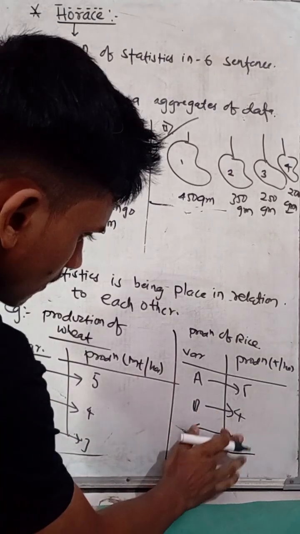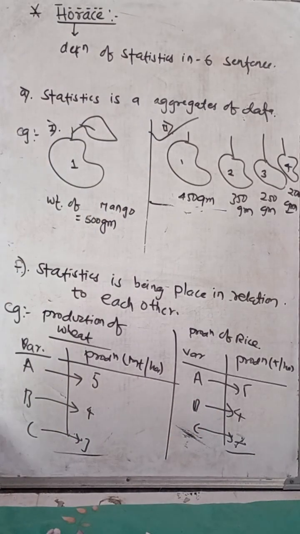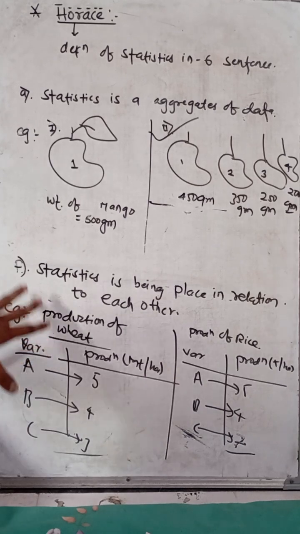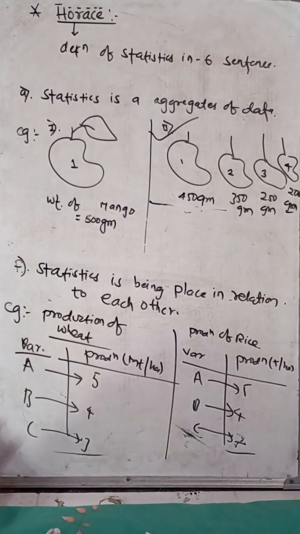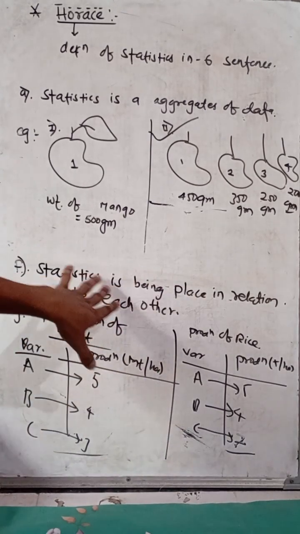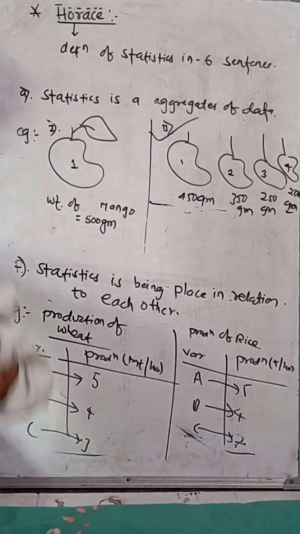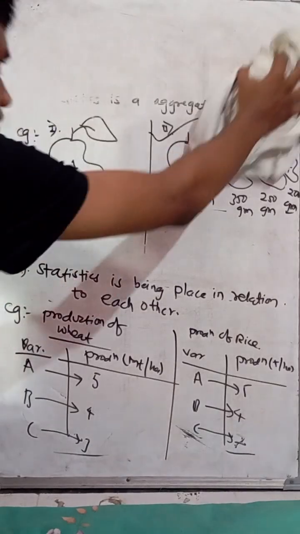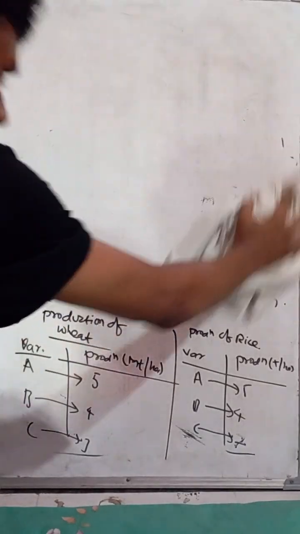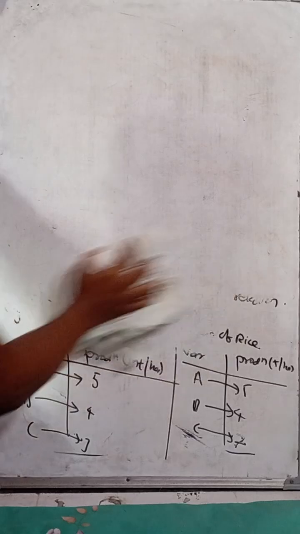If there is a 7, then there is a high production of rice as compared to wheat. If I compare them both, it means they can be placed in relation to each other. That's the Horace definition of statistics. Many scientists give the definition of statistics in their own way, but the meaning is the same: the collection, classification, analysis, and interpretation of the data.